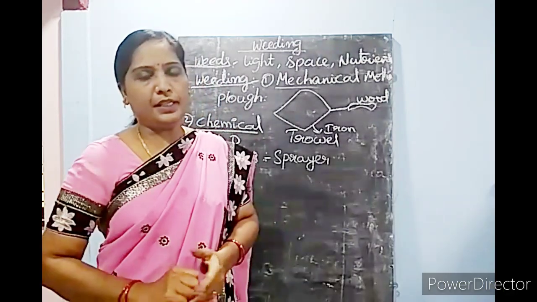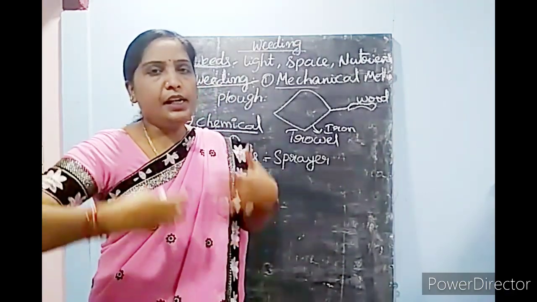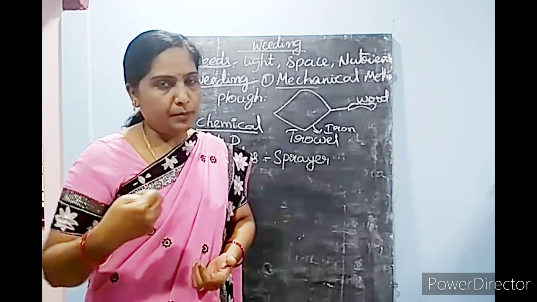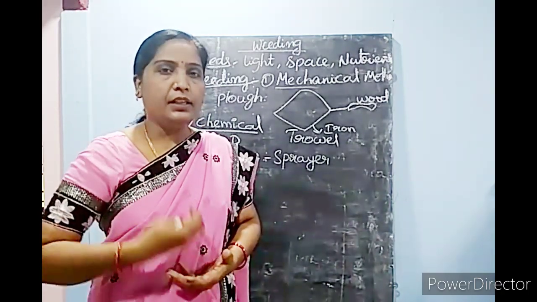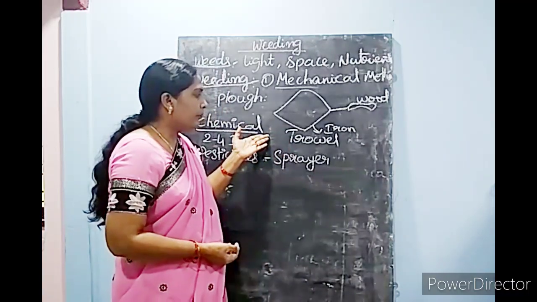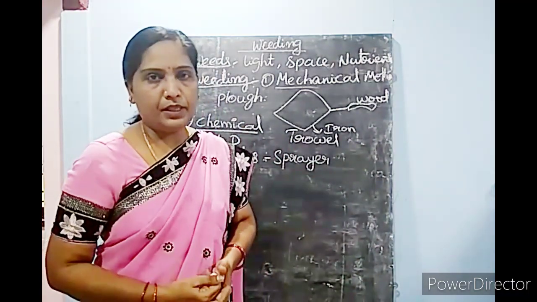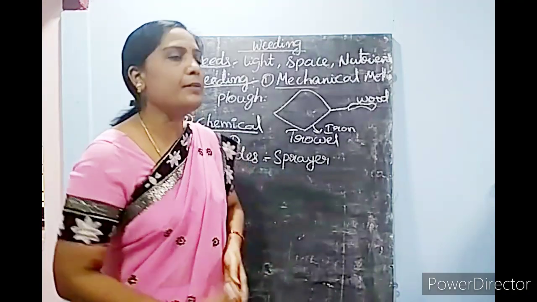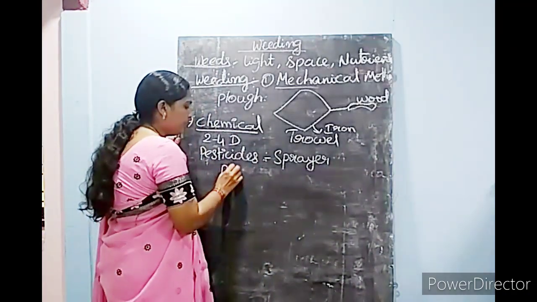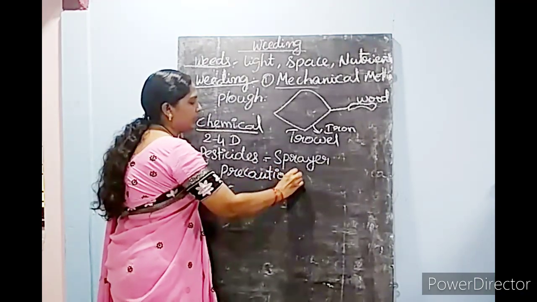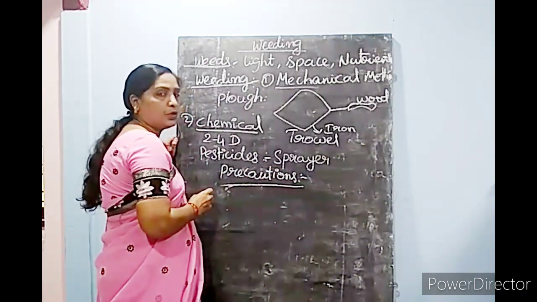By using this sprayer, farmers spray the pesticides or weedicides in the field to remove the weeds and destroy the pests, so that their yield will increase and they can get more money economically and be stable. While using these weedicides or pesticides, they need to take some precautions. What are those precautions? What are they supposed to do?